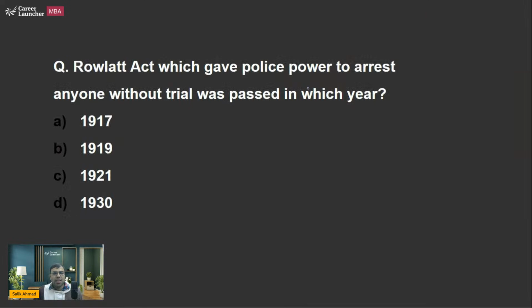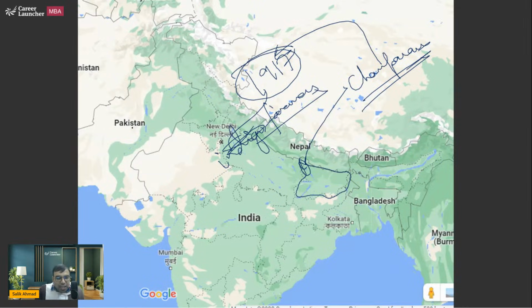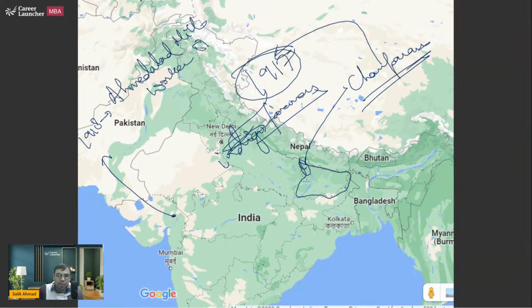Okay. The next is similarly, we have seen the second Satyagraha that happened somewhere here in 1918, and that's called as Ahmedabad mill worker strike. Mill workers were demanding salary hike. And then we have somewhere here is Kheda, 1918.